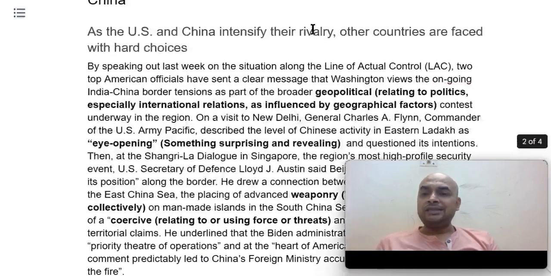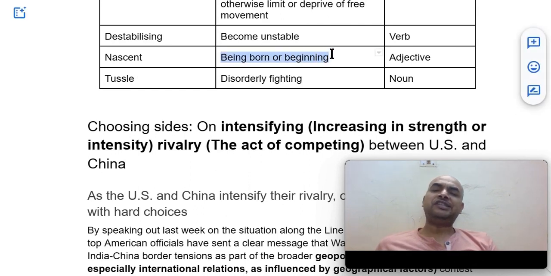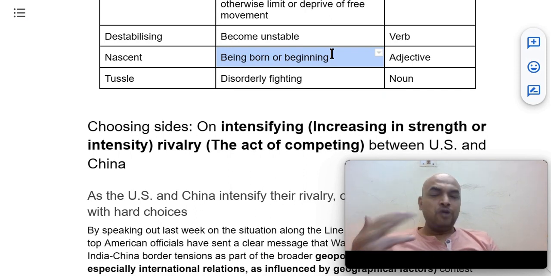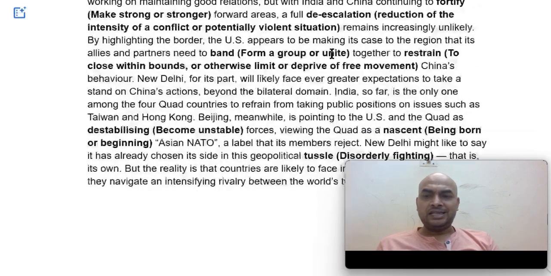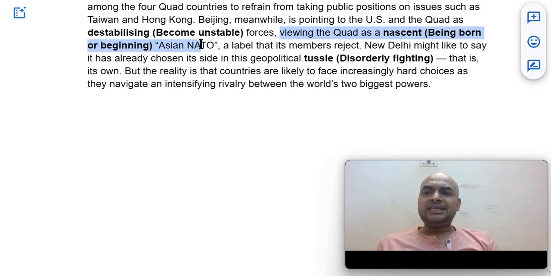And the next word is nascent. Nascent means being born or beginning, which has just come into effect, or just born, or a new employee or something like that. It's an adjective. And viewing the Quad as a nascent Asian NATO. So Quad recently came into picture, and that is why it's been called nascent. So nascent means something which has just started.